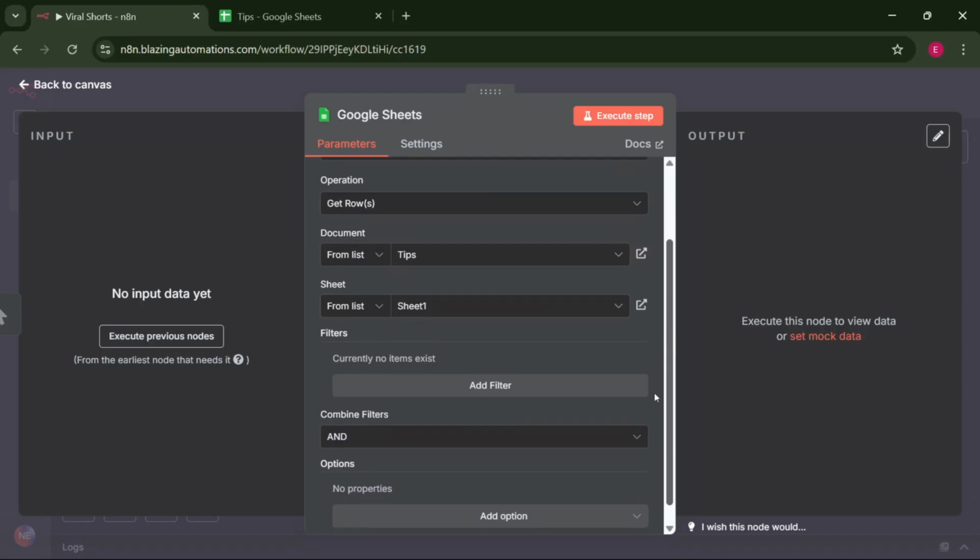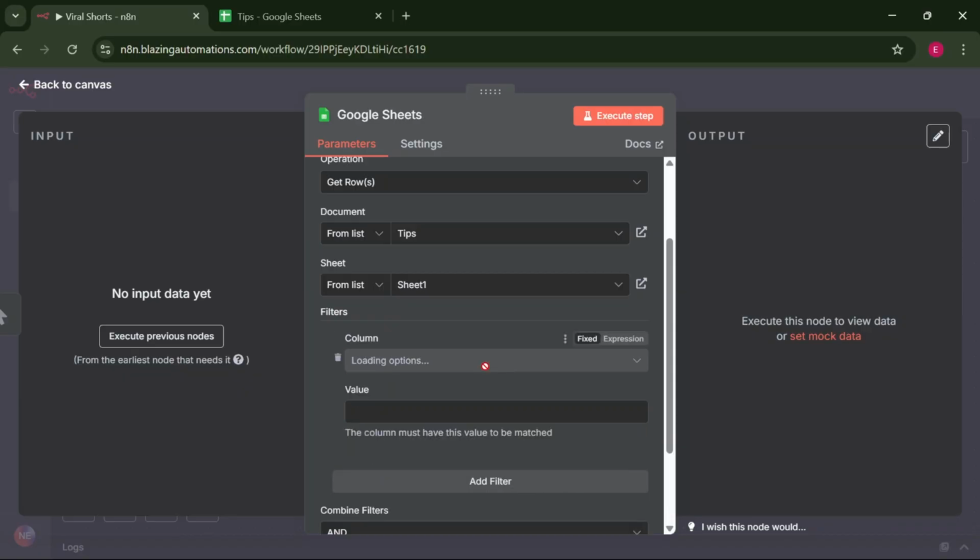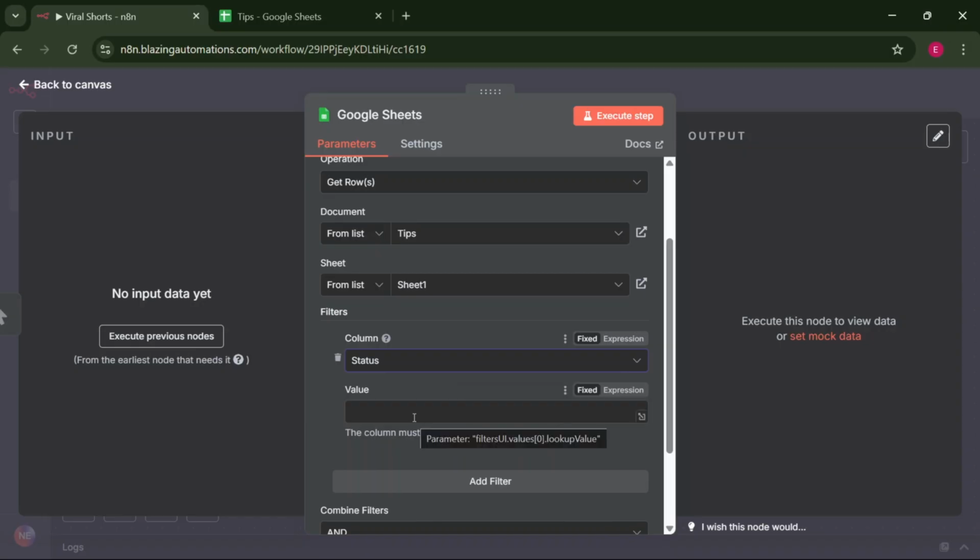So here's the thing, once we have processed that tip, we are going to mark it as created and done. So we want to only fetch the tip that has not been created yet. So to do that, click on add filter, and then we're going to select status and make sure status is equal to not created. Make sure the C is capital.